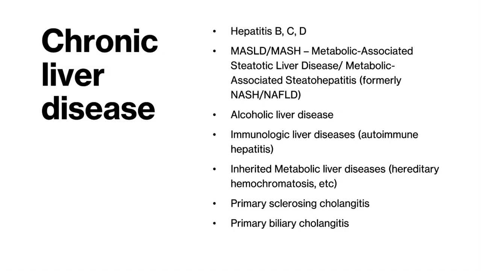Autoimmune hepatitis and inherited metabolic liver diseases like hereditary hemochromatosis can also cause chronic liver disease. We'll talk more about these, as well as primary sclerosing cholangitis and primary biliary cholangitis a bit later on.